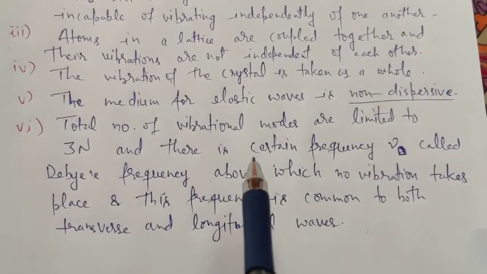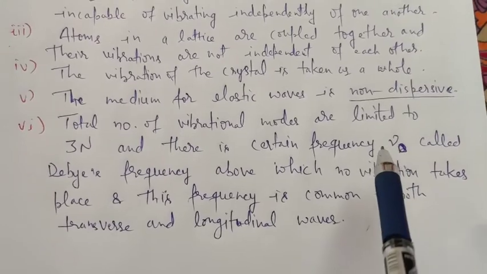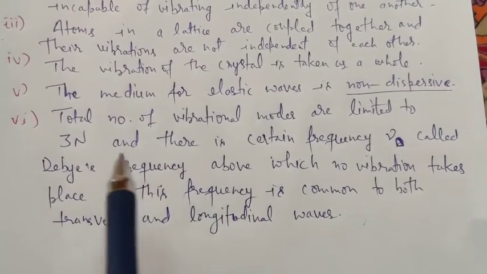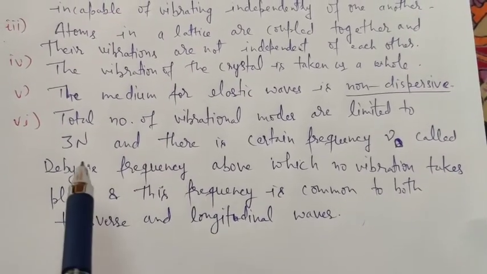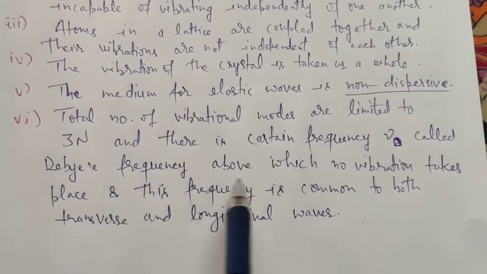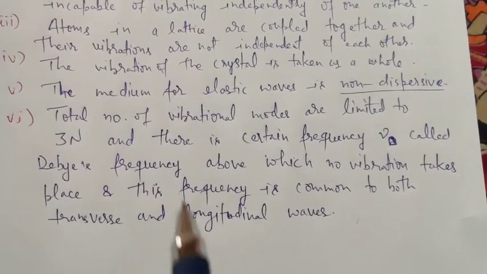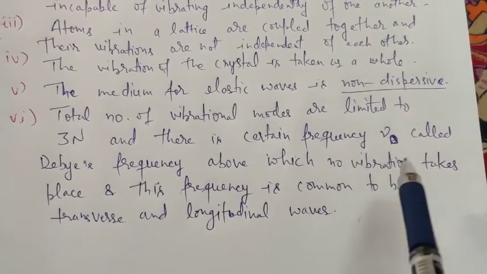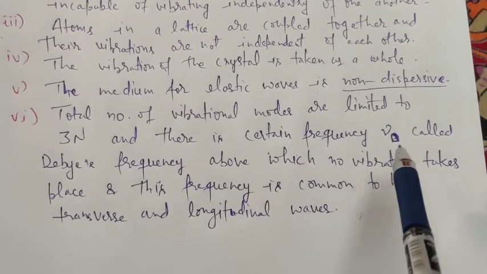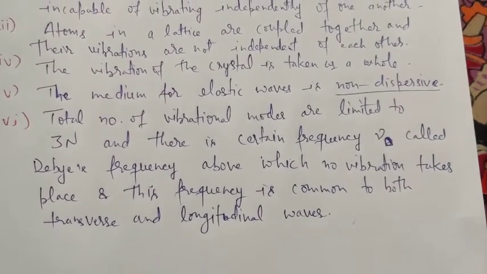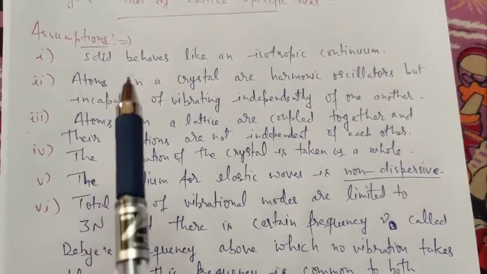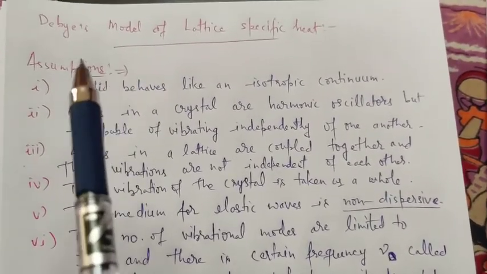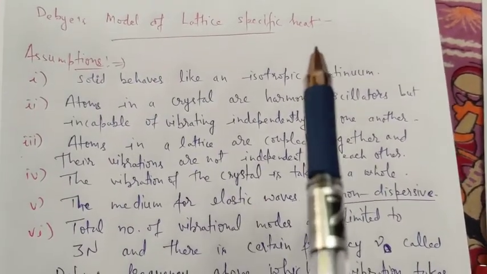So therefore the upper limit for the frequency is nu D. Nu D is known as Debye's frequency. After this frequency, no vibration takes place, so therefore this is also known as the cutoff frequency. So in this case this is known as Debye's frequency. So these are the assumptions. By using these assumptions Debye framed his model of specific heat.